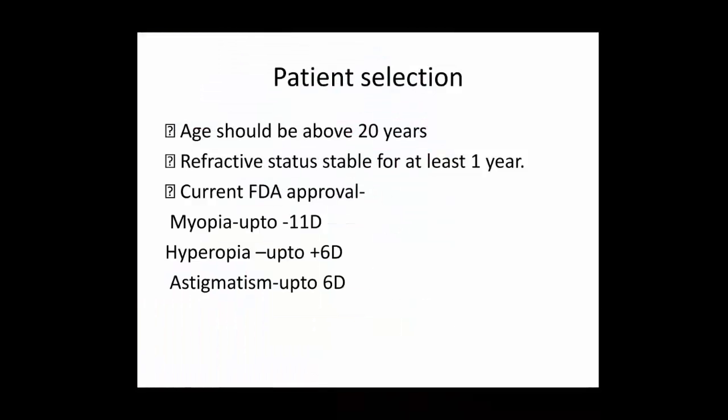Right. So when it comes to patient selection for LASIK, especially for LASIK, right? Averagely the patient's age should be about 20 years, right? And over the last year and this year, the prescription should be stable. There should not be any change. So FDA approves myopia up to -11, hyperopia up to +6, and astigmatism up to 6 diopter. Some say 4 diopter, some say 6 diopter.